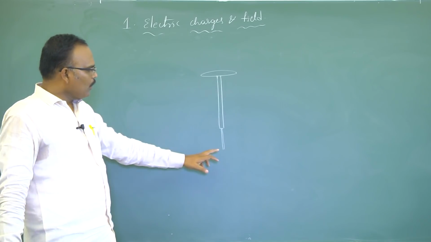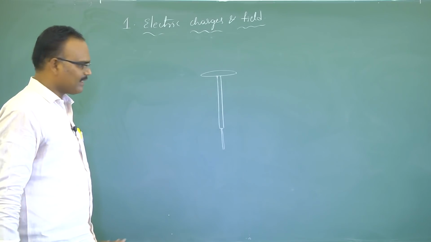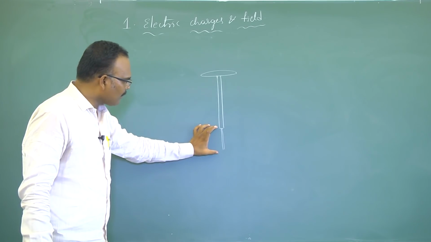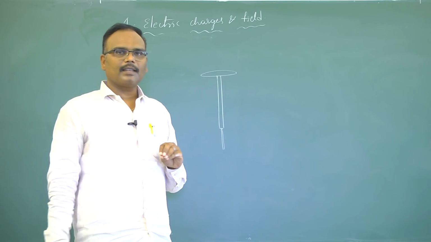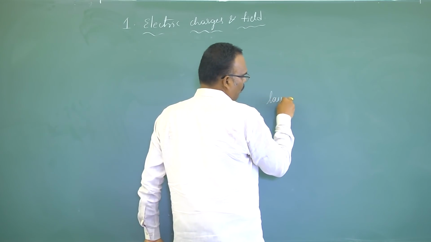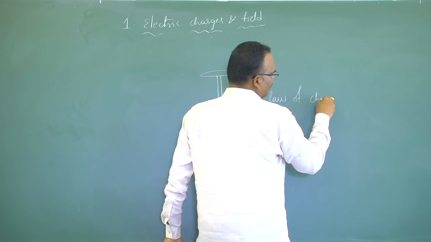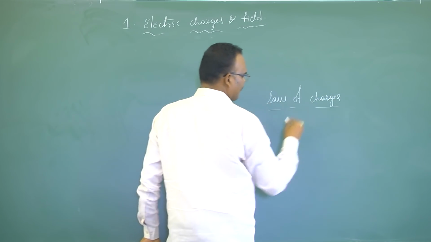If these two gold leaves are parallel to each other, it means there is no charge present on the gold leaves. One important property of charges is called the law of charges. What is the law of charges? Like charges.